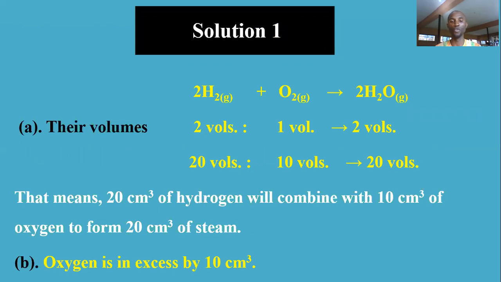2 volumes of hydrogen goes into reaction with 1 volume of oxygen to produce 2 volumes of water, just like the example we cited before. Put all of them in gaseous form because hydrogen is gas, oxygen is gas, and the steam is also gaseous form. That is the volume.